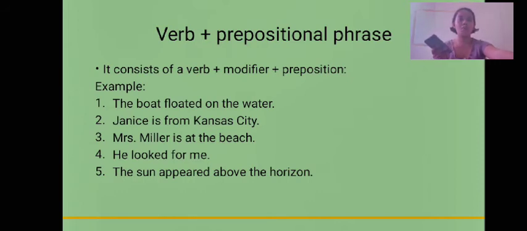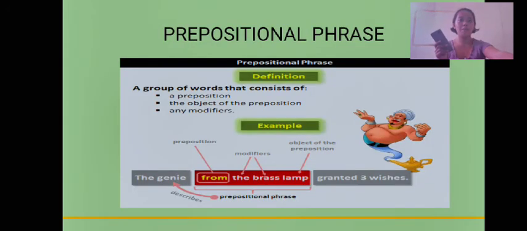First, I'll give you a heads up about the prepositional phrase. A prepositional phrase is a group of words that consists of a preposition, the object of the preposition, and any modifiers.